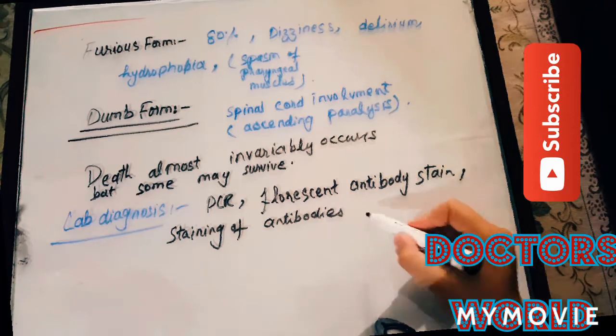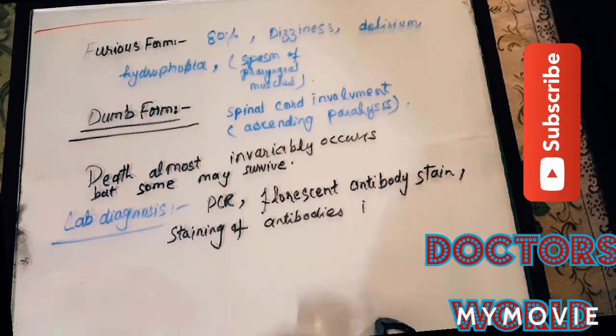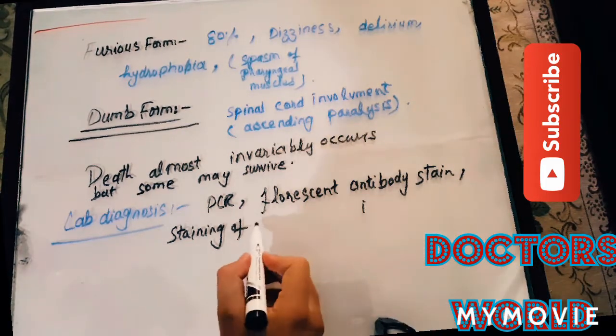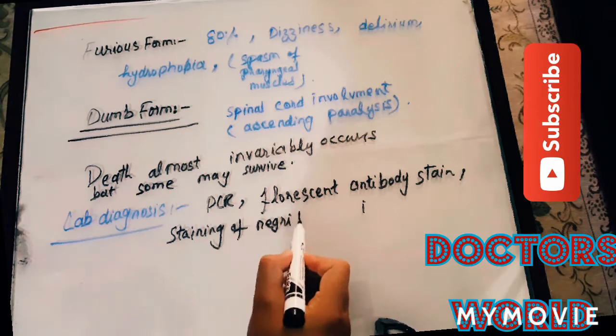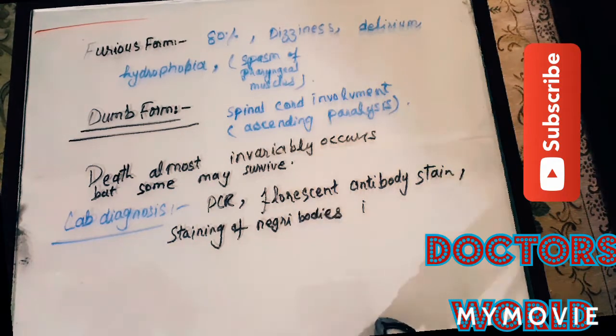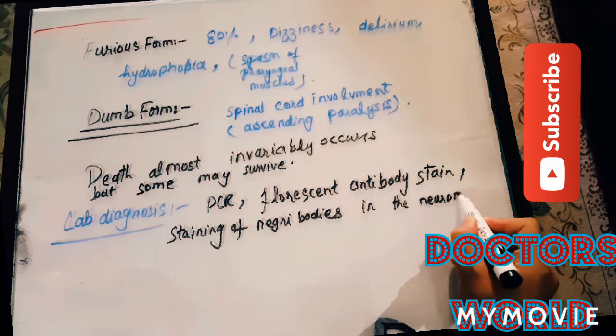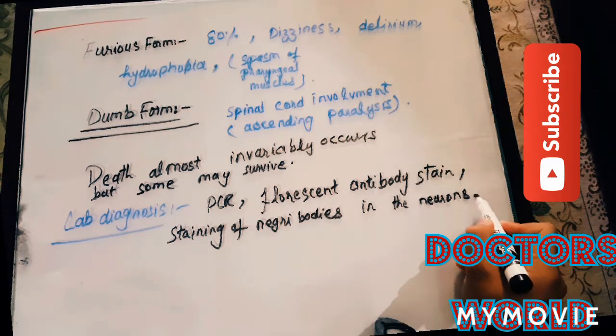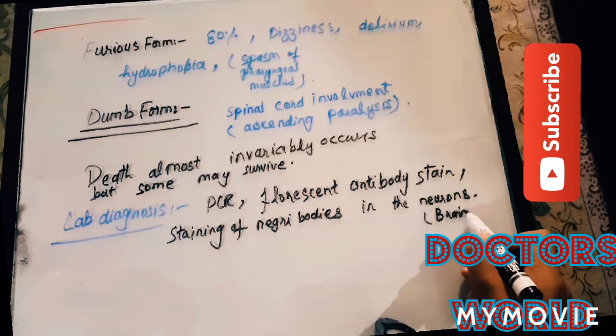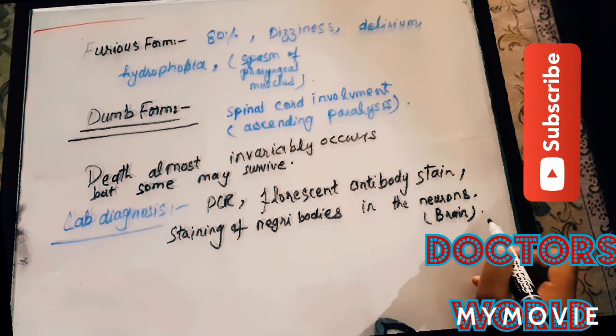Through staining of the Negri bodies, we can detect the rabies virus in the cytoplasm of neurons, that is, hippocampal brain neurons.